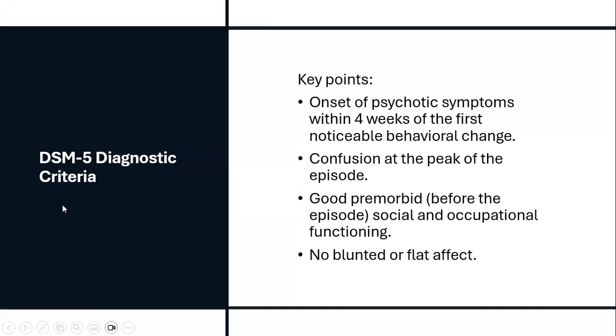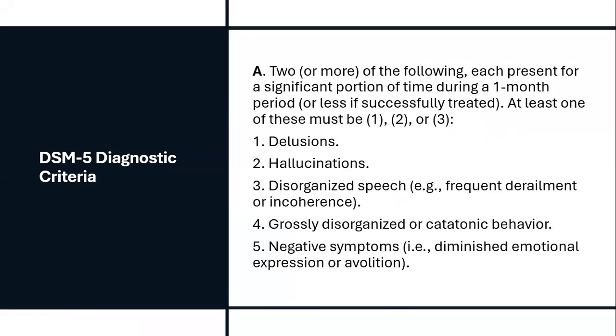And in the diagnostic criteria, these are some key points that you have to remember. The onset of psychotic symptoms within 4 weeks of the first noticeable behavioral change. So the psychotic symptoms start within 4 weeks of the noticeable behavioral changes. Confusion at the peak of the episode, good premorbid social and occupational functioning, that is, before the onset there is good social and occupational functioning, and no blunted or flat affect in schizophreniform.